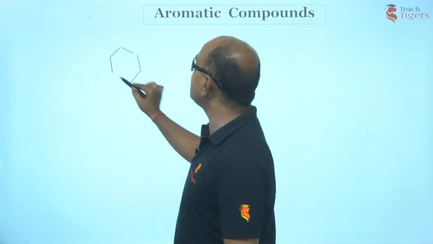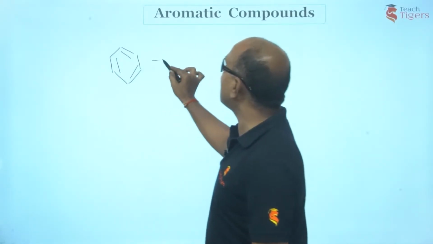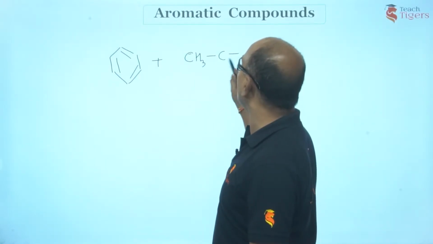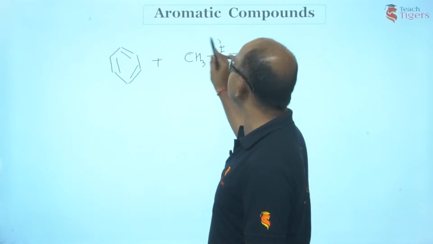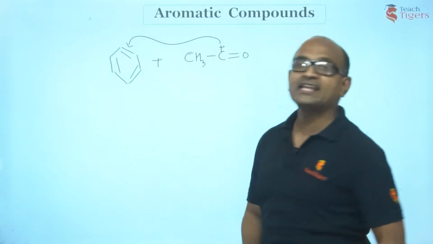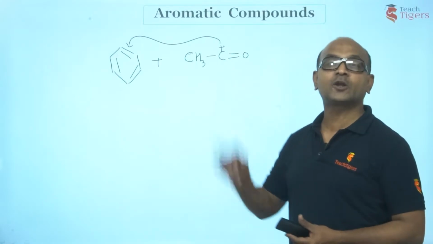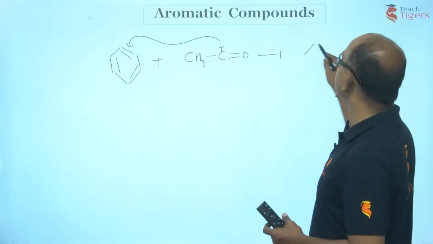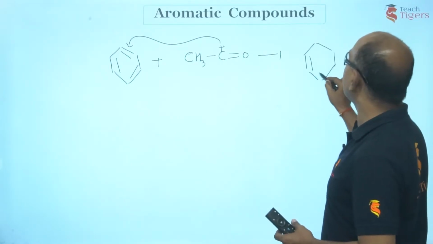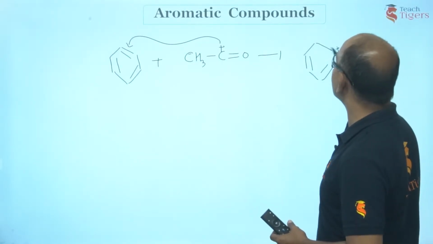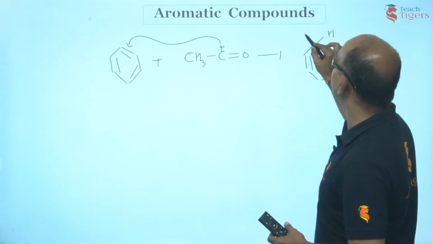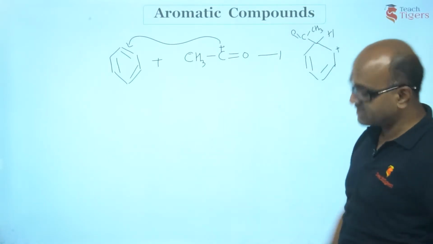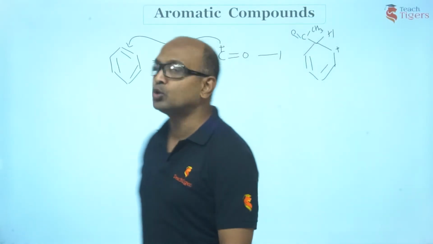You have benzene, right? Now CH3CO is going to attack this benzene ring. Pi electron cloud would donate an electron to the acylium ion. So what is it that you are going to get, guys? Now one of the pi bonds will break. Let us suppose this carbon gets positive. This would be getting negative charge, which would be bonded with this CH3CO group, the acyl group.